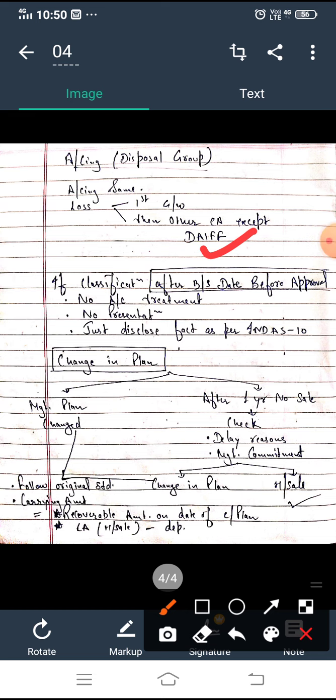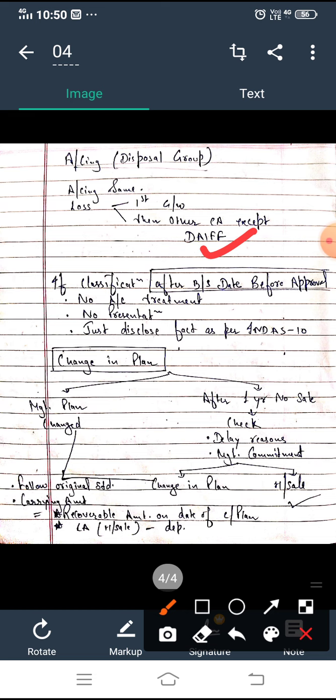I told you in the starting that this Ind AS does not apply to the measurement of those five assets, right? So we will not transfer this loss to those five assets, we will transfer it to the other assets. So I hope this is clear.